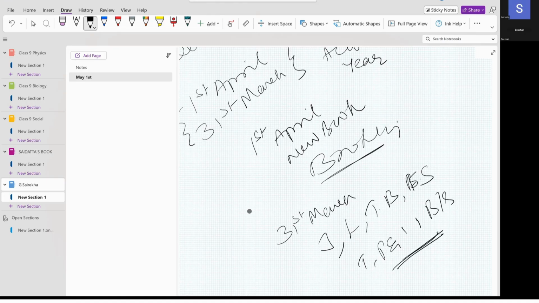When they prepare the balance sheet on 31st March, they are going to start again on April 1st. Now today we are doing it manually, but there is a software called Tally.